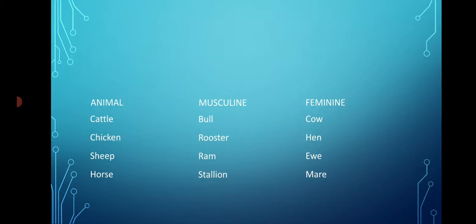Now comes the animal list. See, here cattle is common gender, but its masculine is bull and its feminine is cow. Chicken is common, whereas rooster is masculine, hen is feminine. We have already discussed these things in the common gender. Sheep is common, whereas masculine is ram and feminine is ewe. Horse is again common, stallion is masculine, mare is feminine. Goat common, billy goat masculine, nanny goat feminine. Pig common, boar is masculine, sow is feminine.